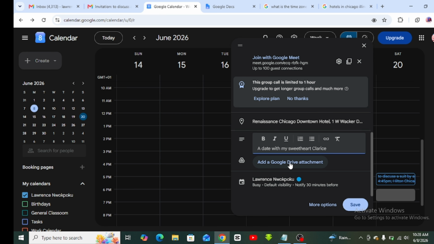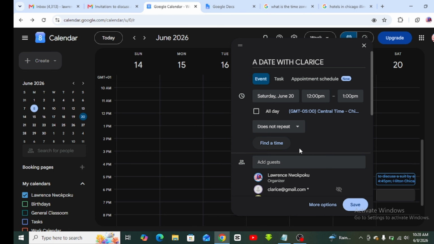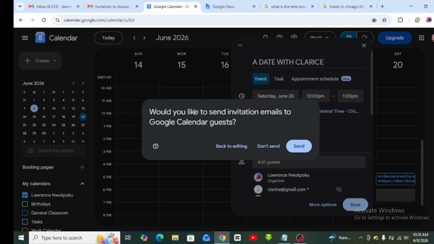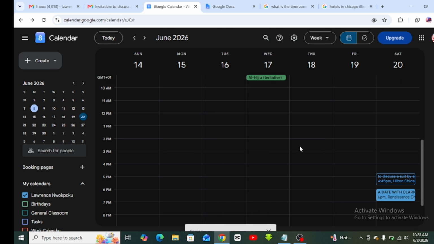And then if this is a blind date, he might ask you to include his picture here. So you just click here and then add his picture as an attachment. After that, you are done. Now, click here. Would you like to send invitation emails to Google Calendar guests? Would you want to send this email to Clarice and your client? Of course, send it. But if you still want to edit it, go back and edit it. If you don't want to send it, click this one. But if you want to send it, just click here. And then both of them will receive this.